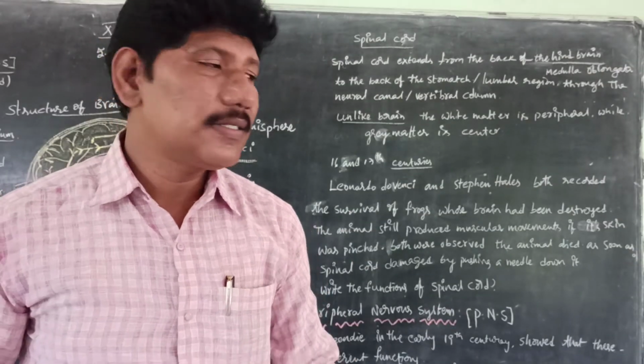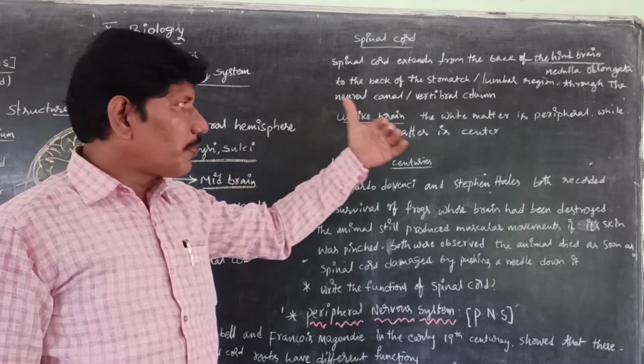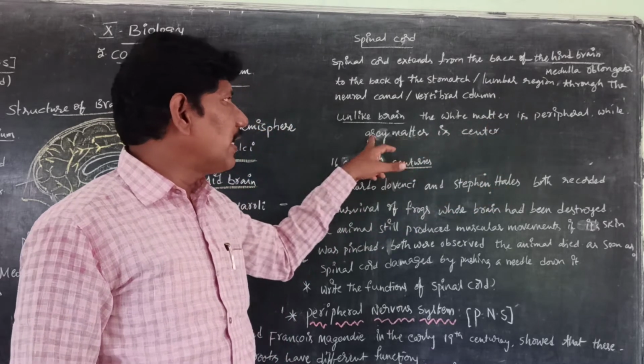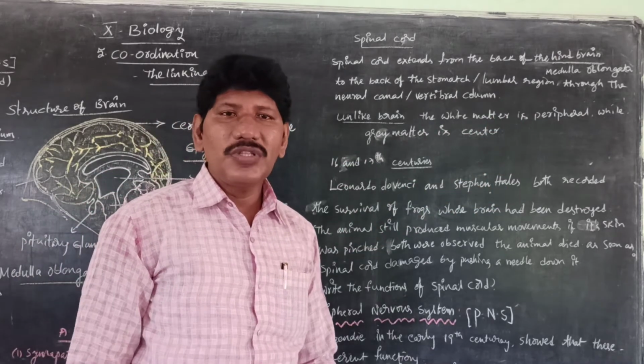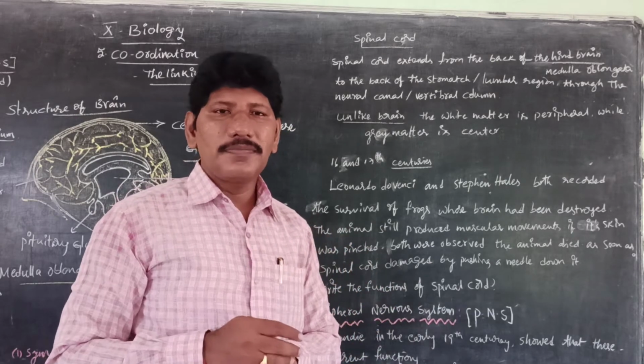So what I am saying is, see here, unlike the brain, the spinal cord has the colors arranged differently. The white matter is peripheral, while the grey matter is in the center. So this is the differentiation between the brain and the spinal cord. Next,